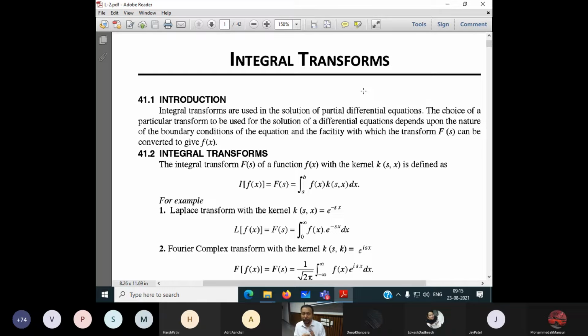So part 1 we have completed. In part 2, we have to transform from the time domain to the frequency domain. Here also it is completely integrations. So integral transform does not mean only Fourier transform. Integral transform has a number of transformations. What is the application of it?